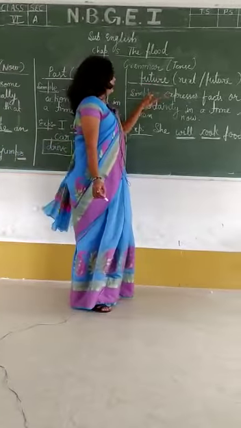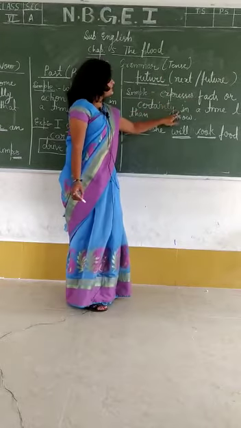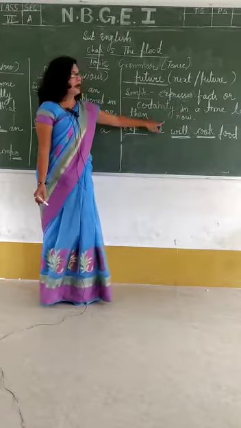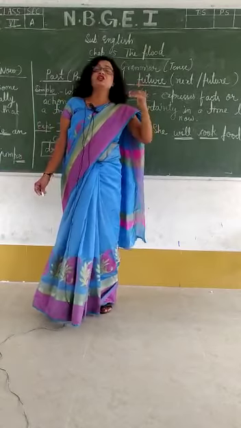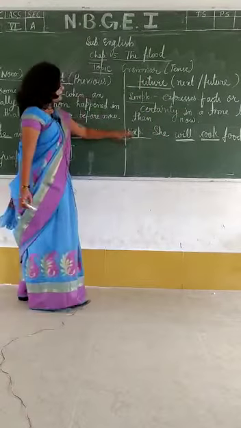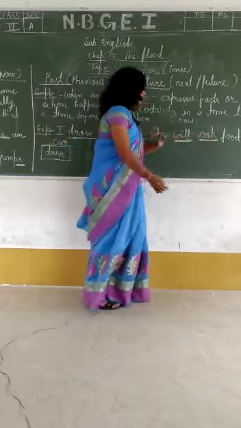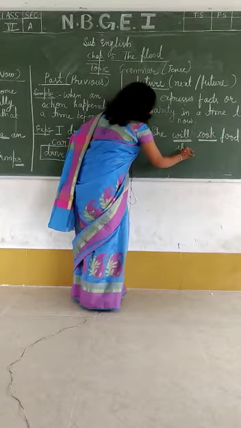In simple future tense, it expresses facts or certainty in a time later than now. So simple future tense says that some action will take place later on. Clear? For example, she will cook food. In simple future tense we use will or shall.